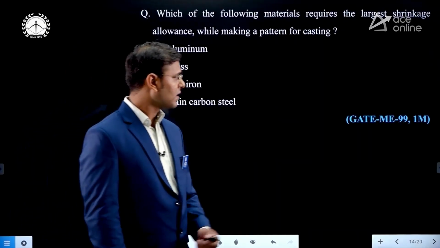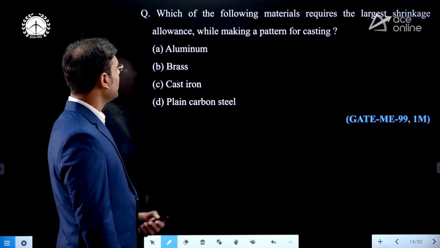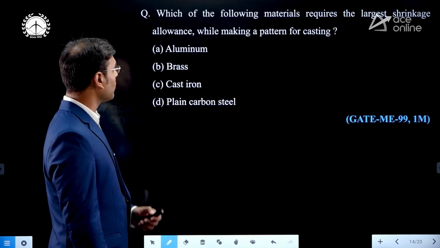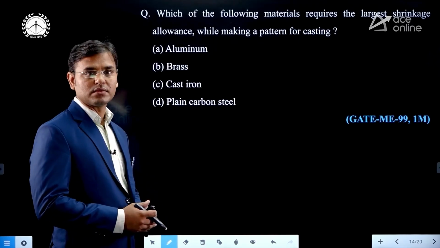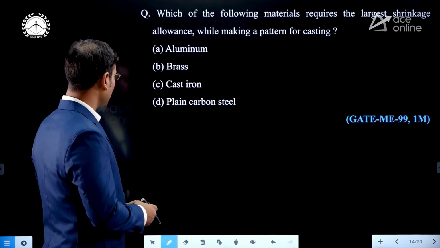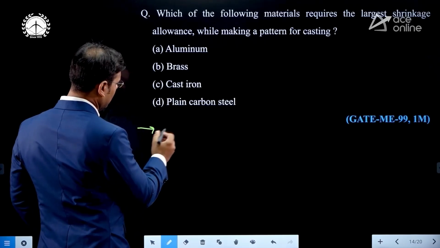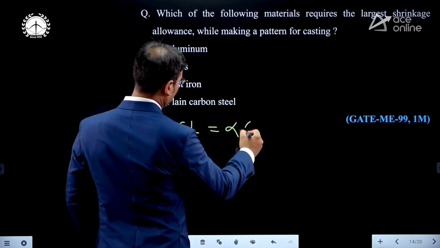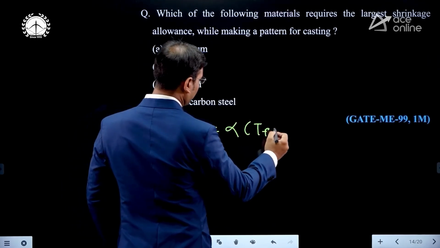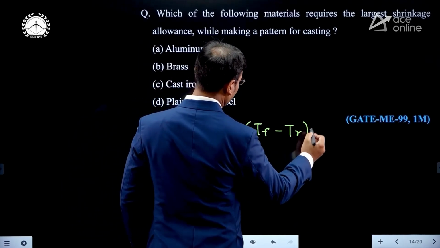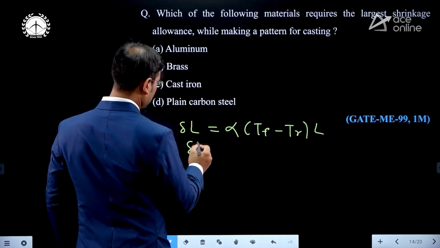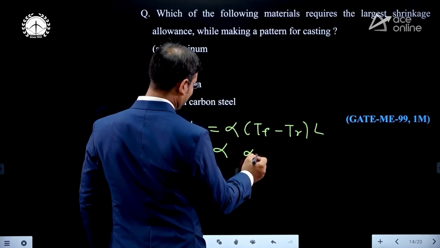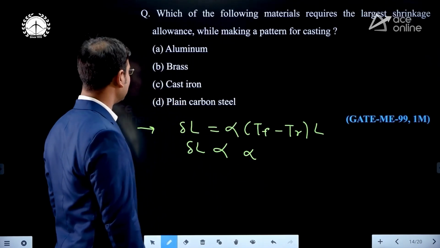Now see a very interesting question, GATE Mechanical 99. Which of the following materials requires the largest shrinkage allowance while making a pattern for casting? Now you know that the formula for shrinkage allowance is delta L equals alpha times (TF minus TR) times L. It means that the change in length is directly proportional to alpha.